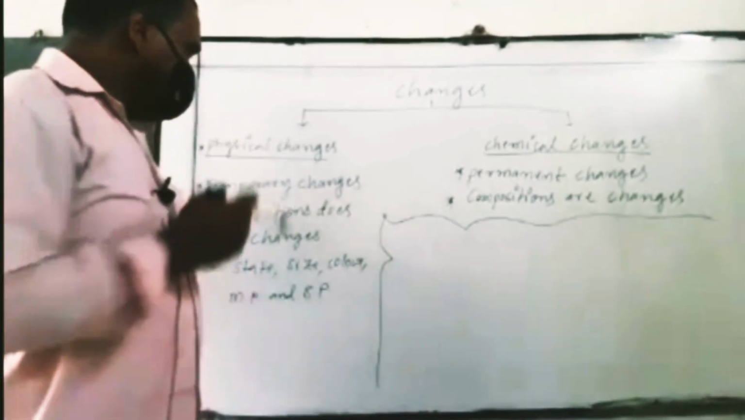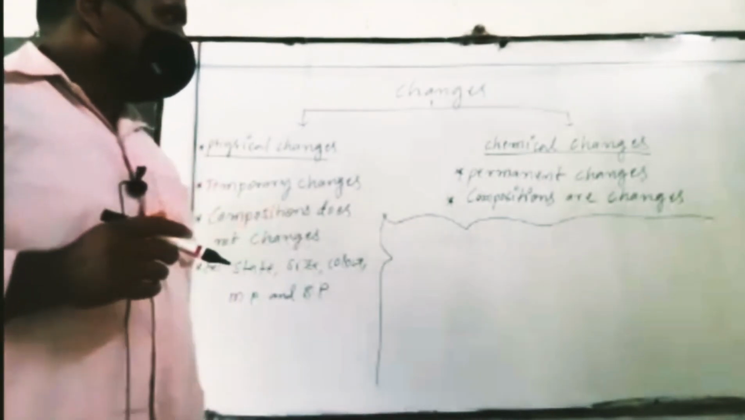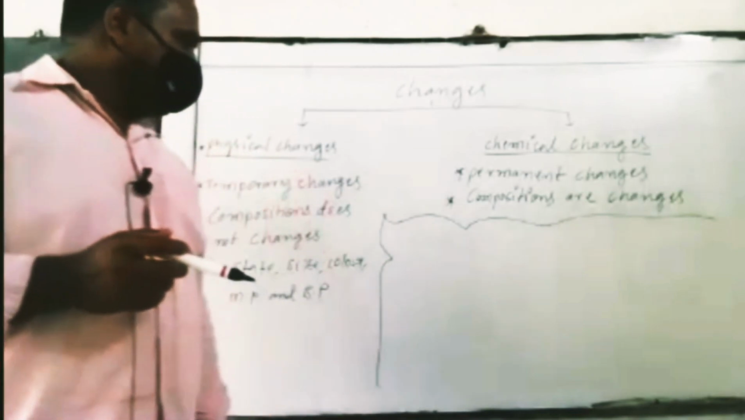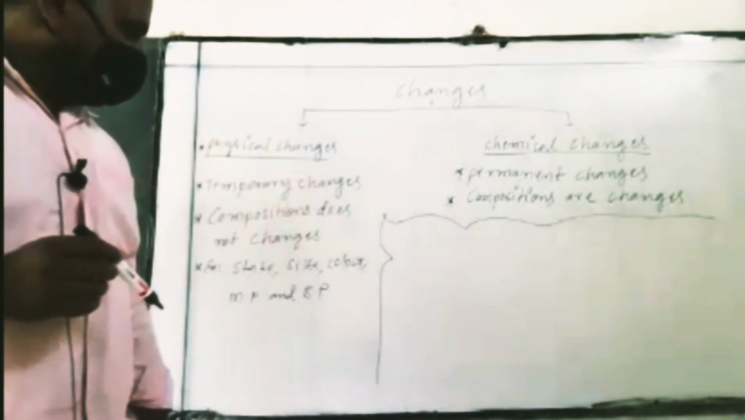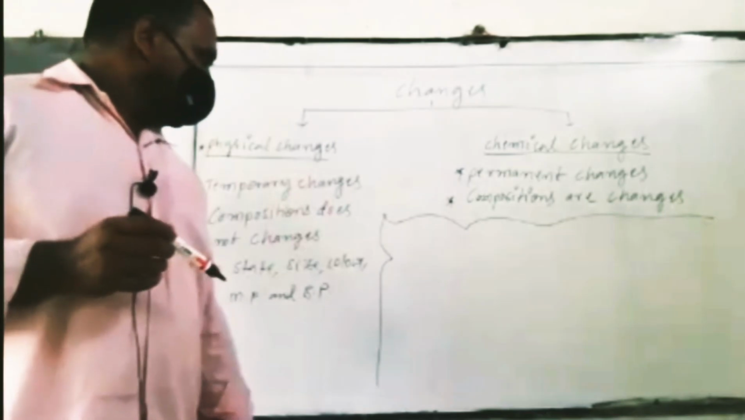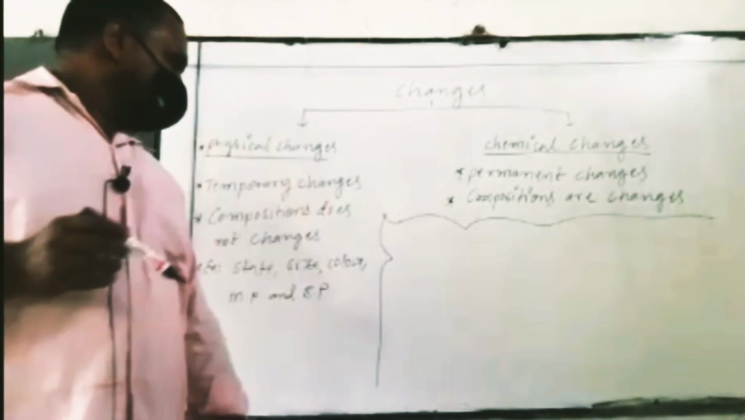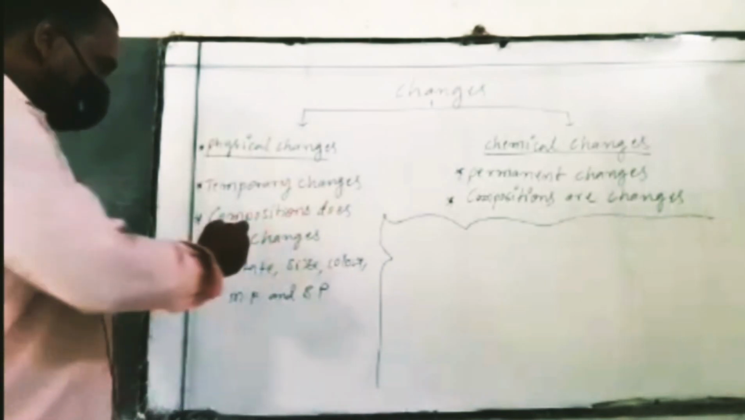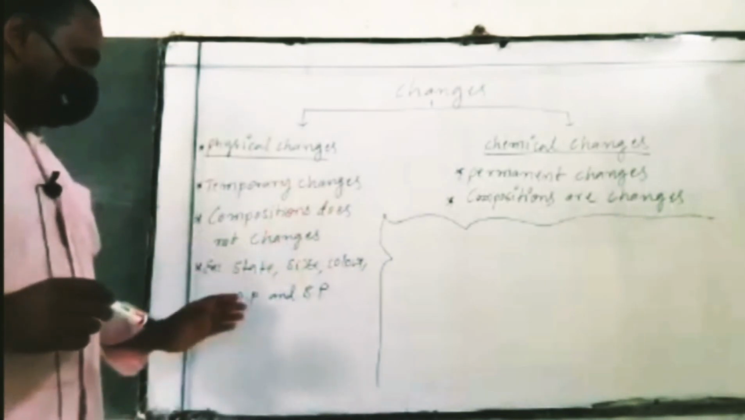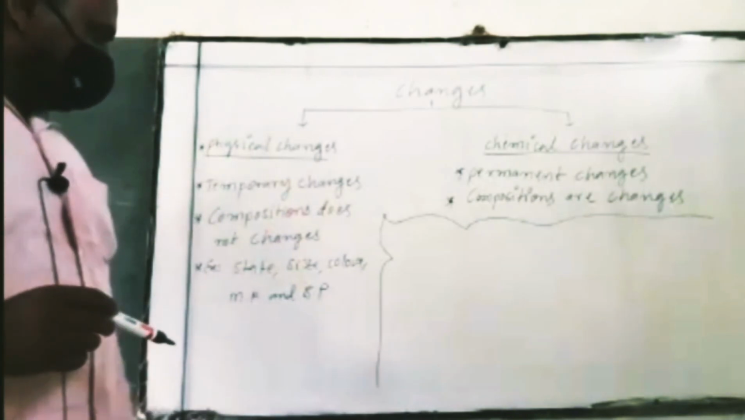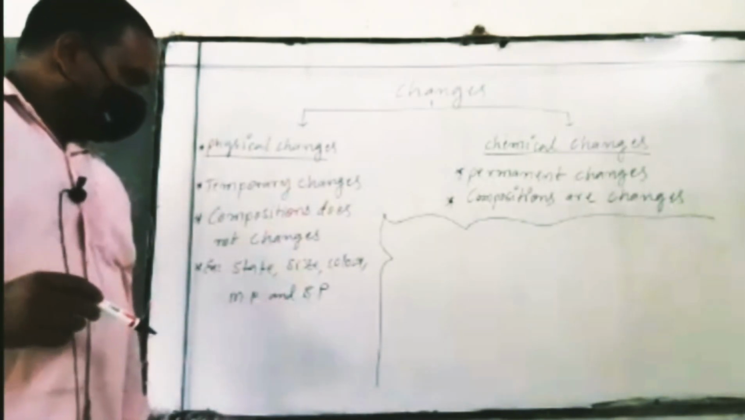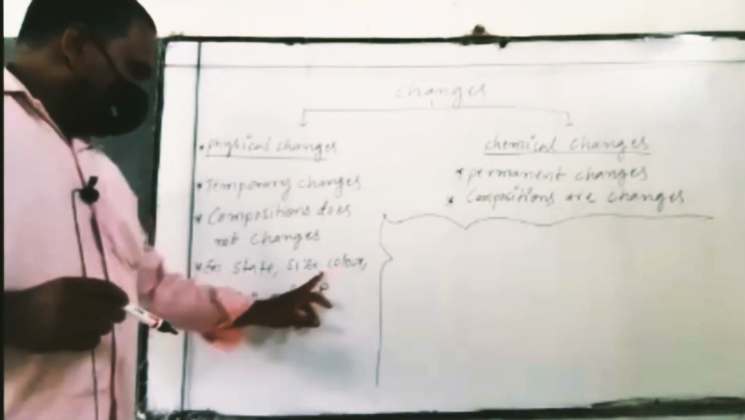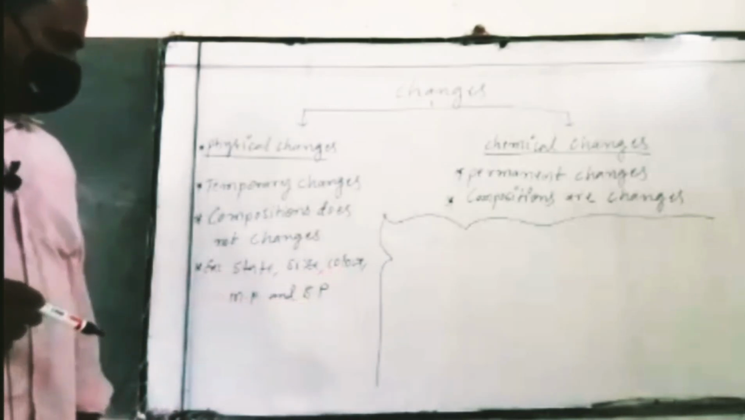My dear students, welcome to the Polyset entrance examination. We have already discussed a little bit of the topic. Physical changes are temporary changes, and the composition does not change. This is very important. What are examples of physical changes? Many examples are there. Physical changes depend upon the state, size, color, melting point, and boiling point.